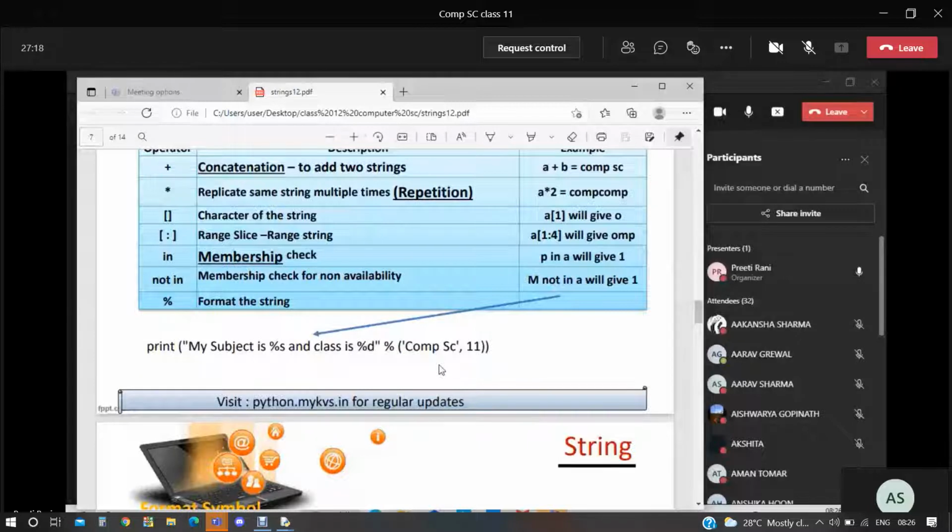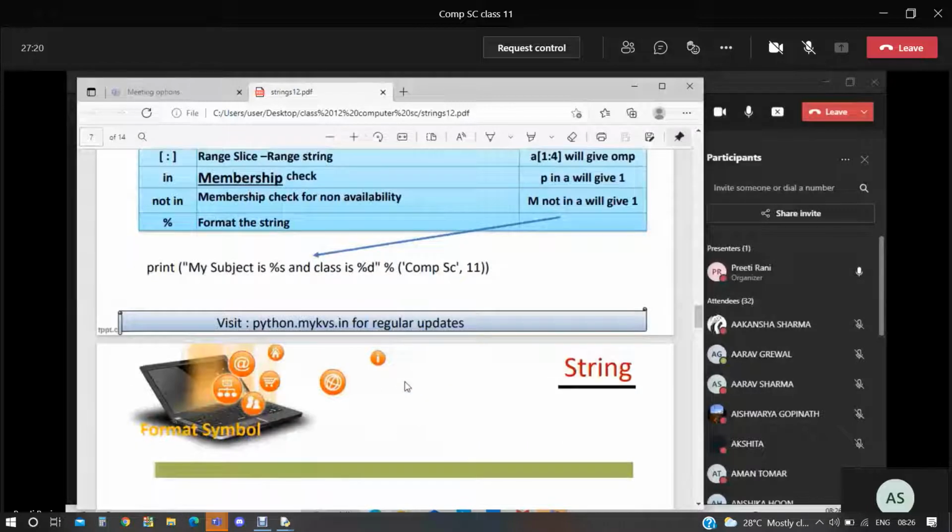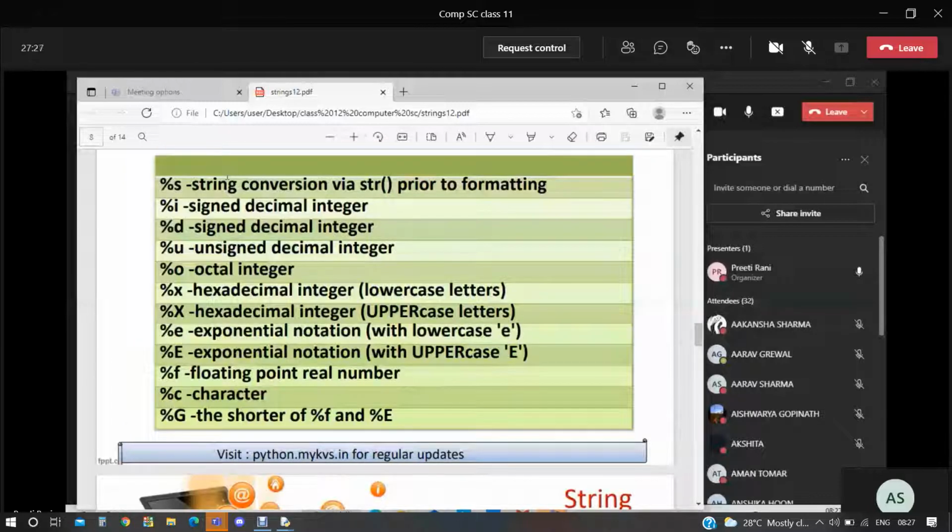ठीक है? अब ये देखो. It's displaying percent s, it means string conversion. Percent i is decimal integer. Percent d is also used for the integer values, for the unsigned values. Octal, hexa, kindly leave it.